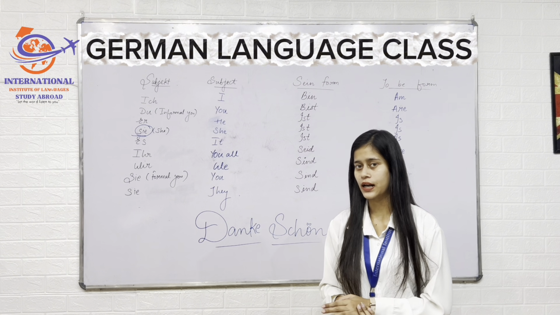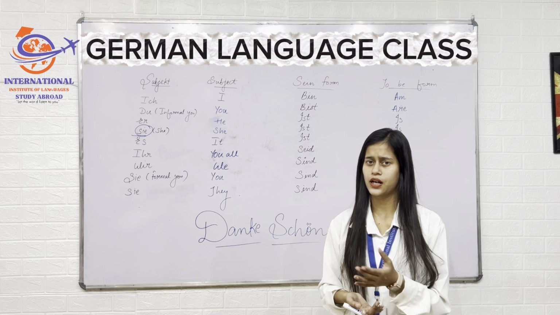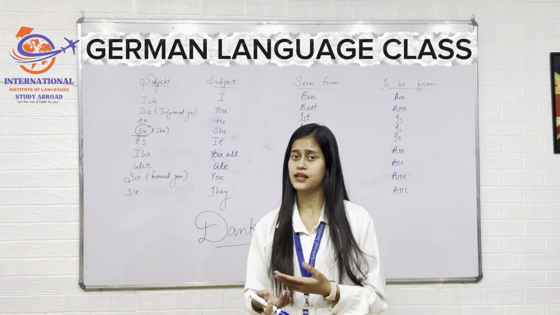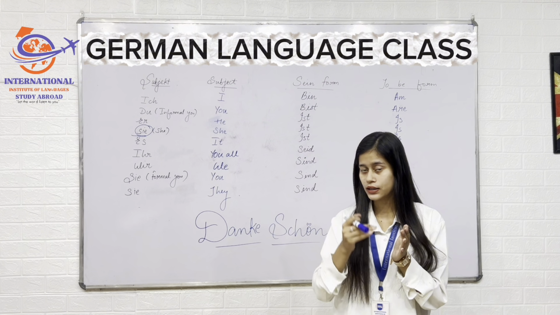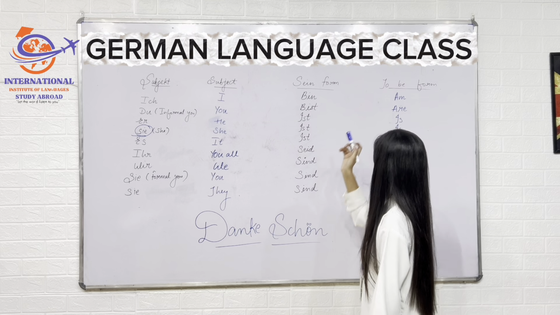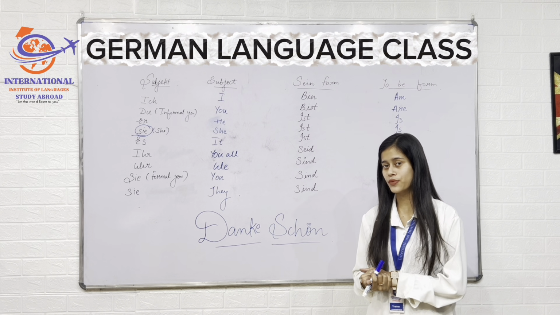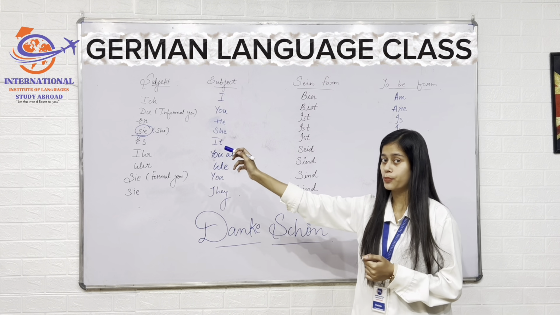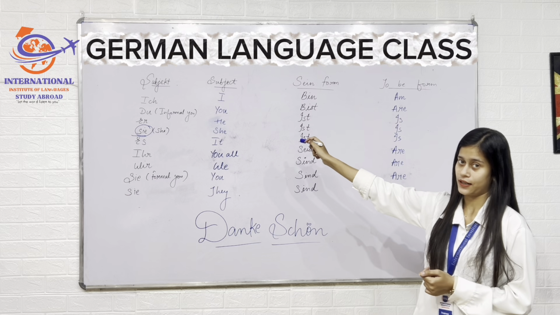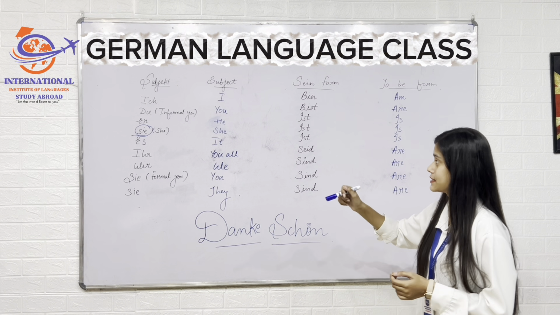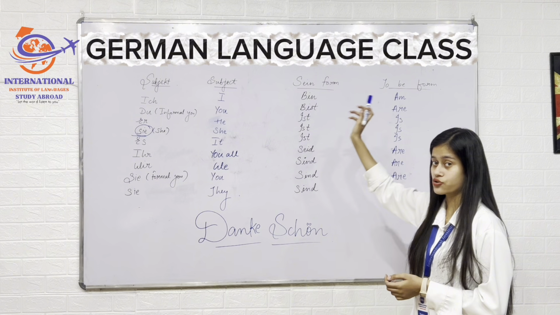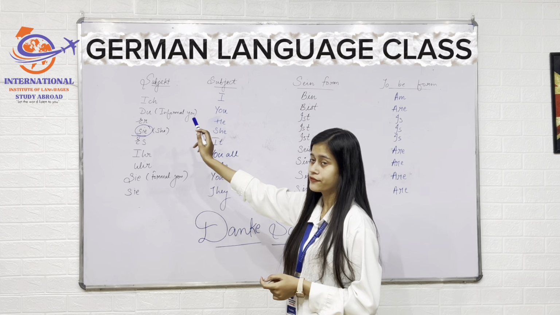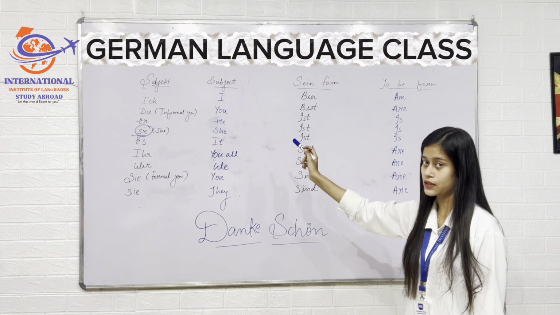In English, as we know, we have the helping verbs in the casual language, like I am, you are, he is, she is, we are. So what do we say to all these helping verbs in German language? First of all, these helping verbs are known as sein form in German. If I have to say I am, to I we call ich, but what do we call to am? We say bin. So it becomes ich bin. Second is you. What do we say to are in German? We say bist. But you have to note that with informal you, we are using bist only.